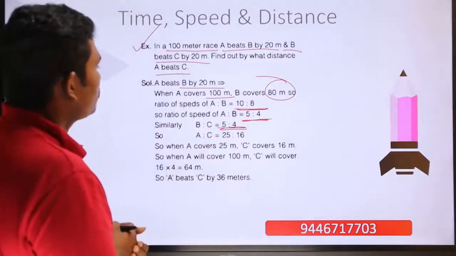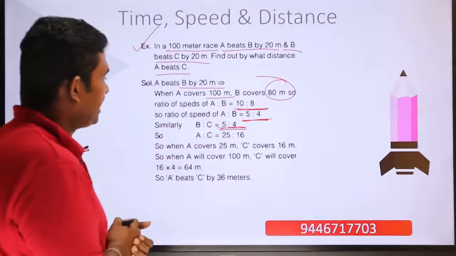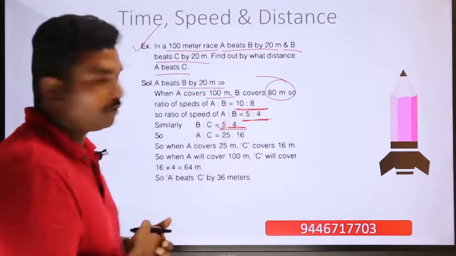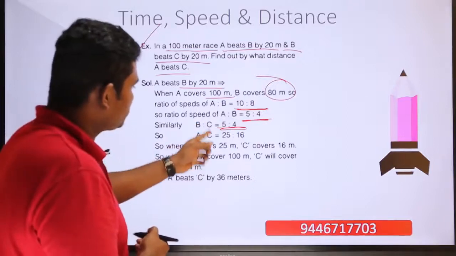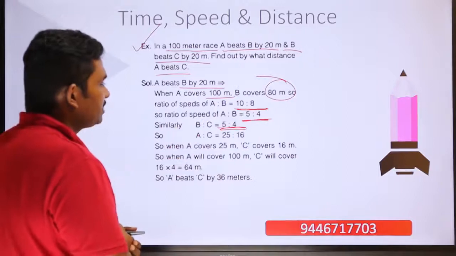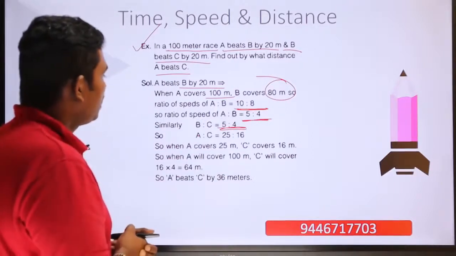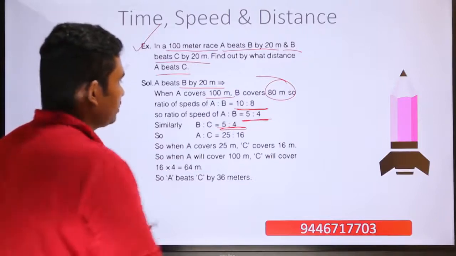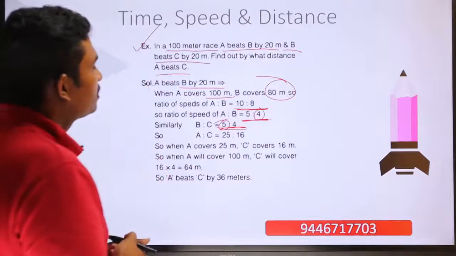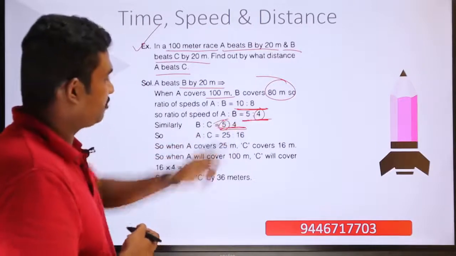Now you will have to find out the relationship with respect to A and C, because A is to B is equal to 5:4, and B is to C is equal to 5:4. If you want to find out the ratio between A and C, then you will have to equate this value, because the ratio value of B has to be equated.